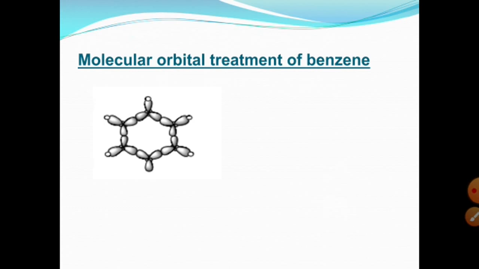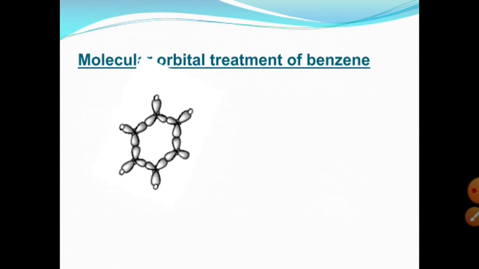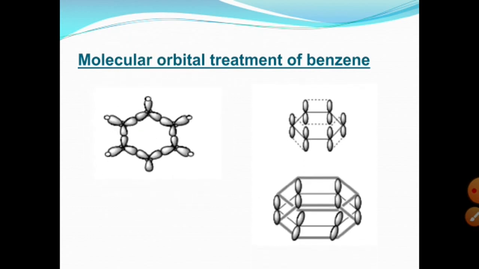Here in this structure, these are the sp2 hybrid orbitals of all 6 carbons. But in each carbon with sp2 hybridization, only px and py are involved in hybridization, and one unhybridized pz orbital is left behind in each carbon. So 6 carbons means 6 unhybridized p orbitals are present in the benzene ring, perpendicular to the plane. These are the 6 unhybridized pz orbitals.